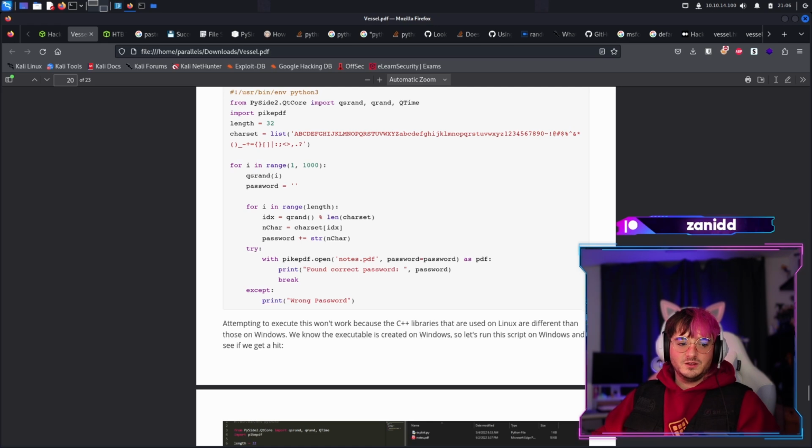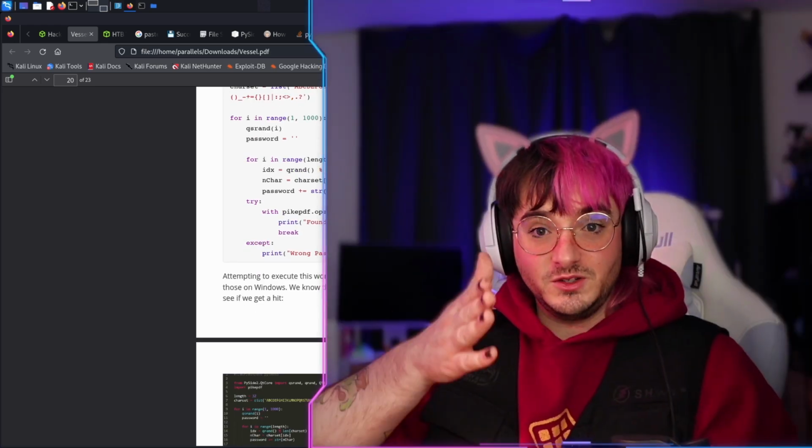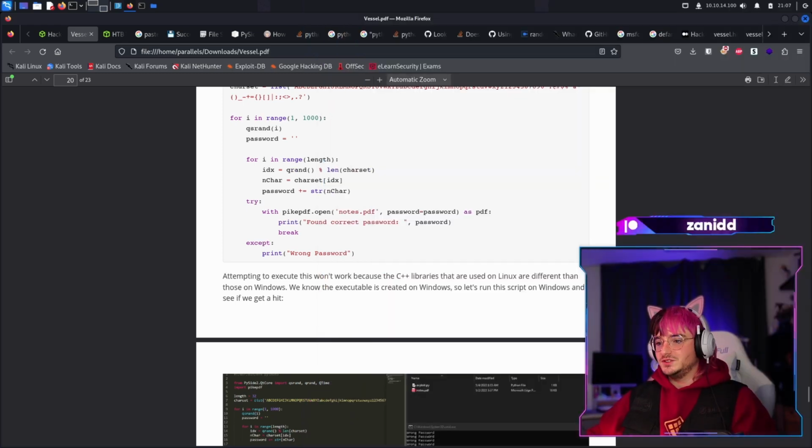Why do we always need a Windows VM? I don't want to do this on Windows. Do you want to do this on Windows? Let me know in the chat if you want to do this on Windows.